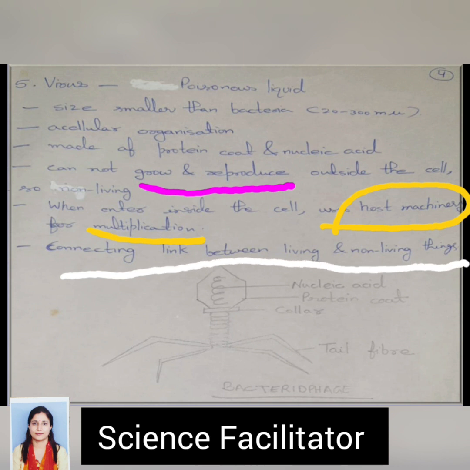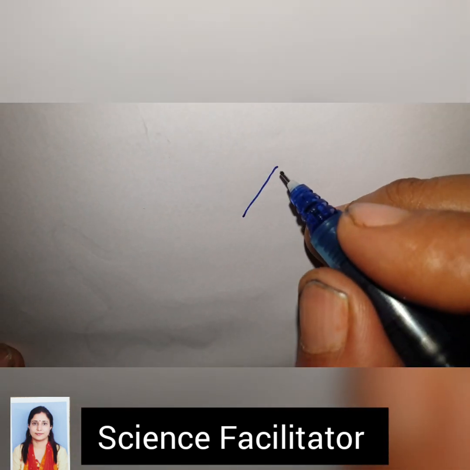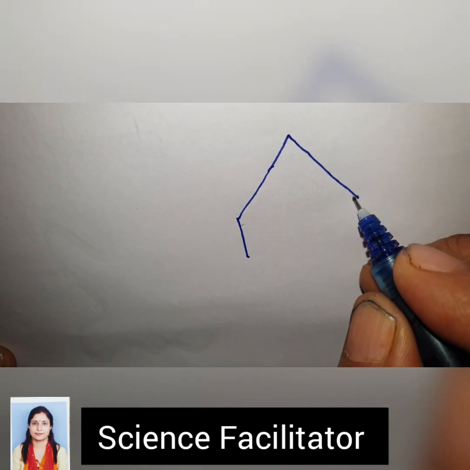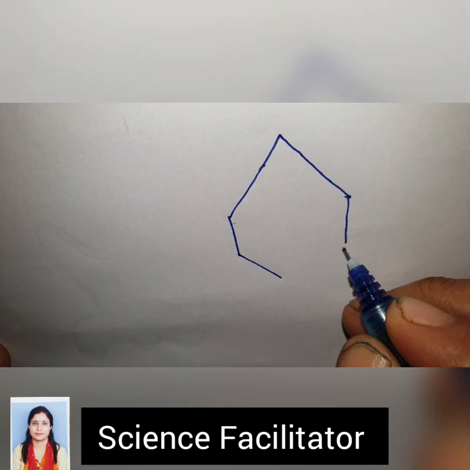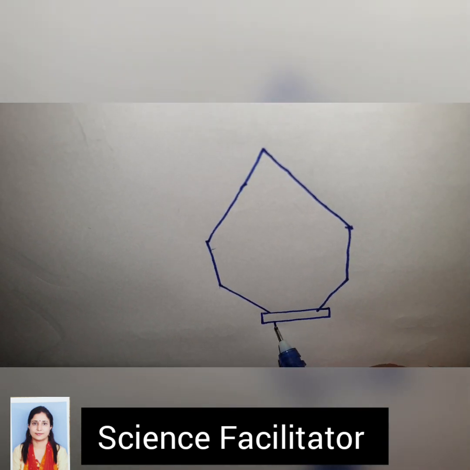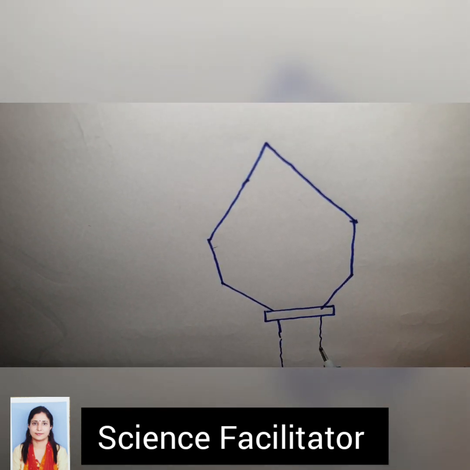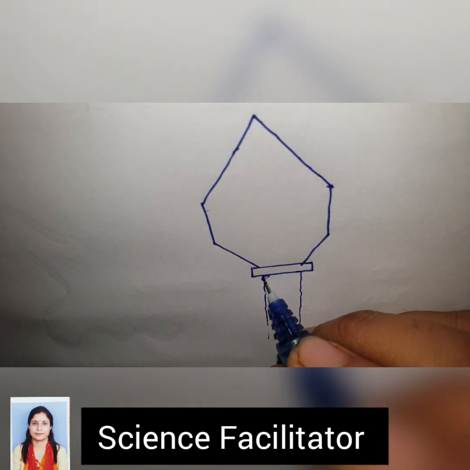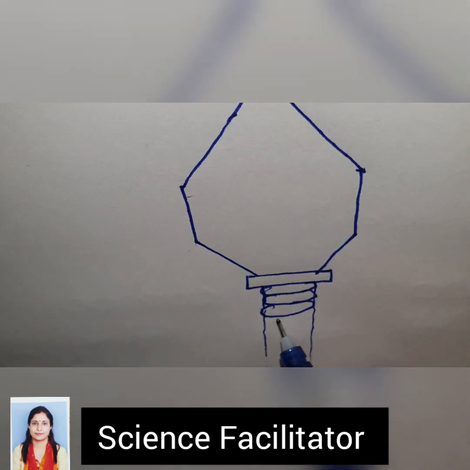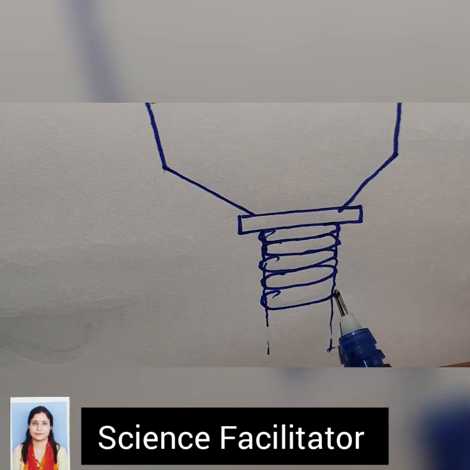Let's discuss the general structure of a virus. Here I am discussing a type of virus which can infect bacteria. It is known as a bacteriophage. First we will draw a hexagonal head like this. Then we will make a small rectangle that will be the collar. Then draw a vertical line like this, and we will draw the tail part, a contractile tail made of protein. The outer head is also made of protein.